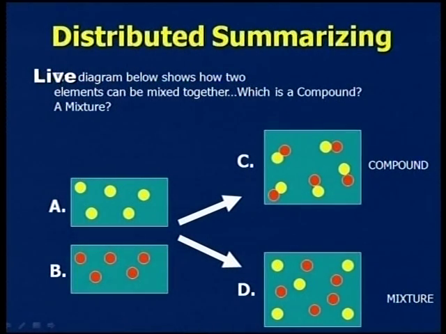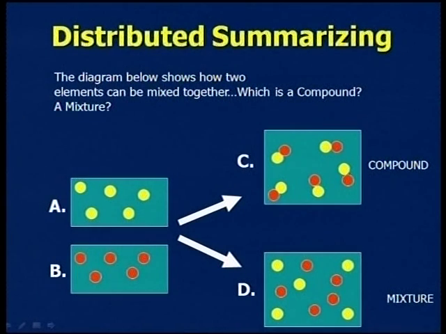Now, just summarizing: the diagram below shows how two elements can be mixed together, as a compound or a mixture. See A and B, one kind of element and another kind of element. If they combine like C, a compound will form.